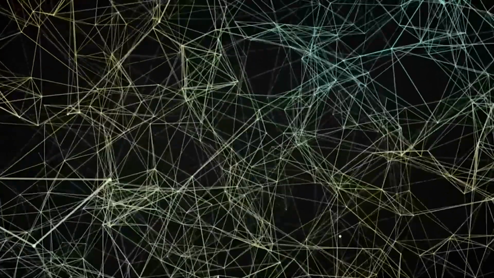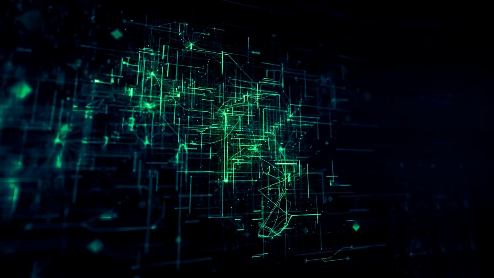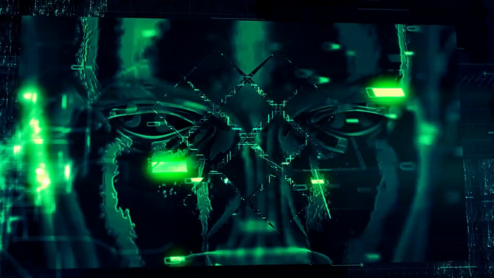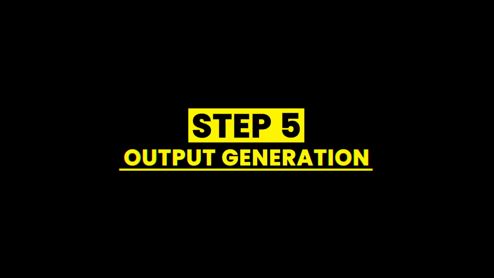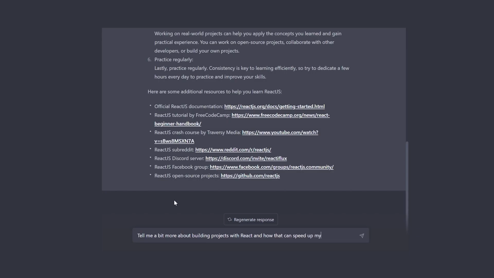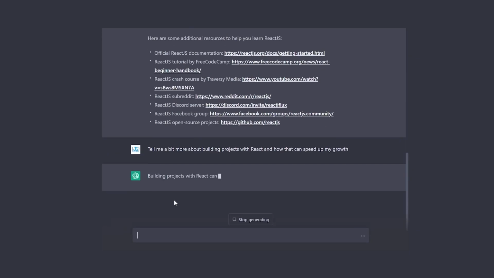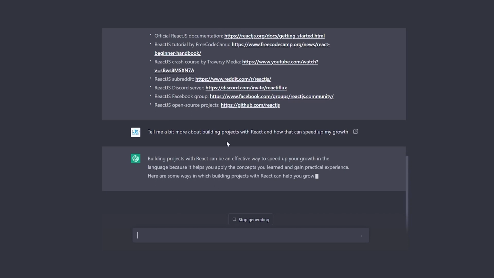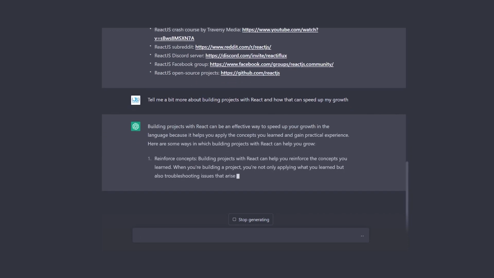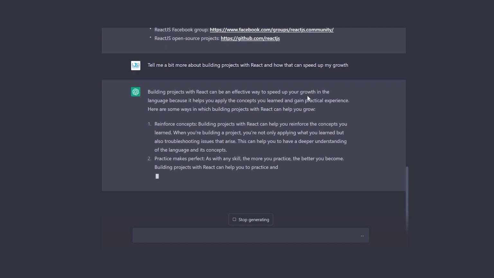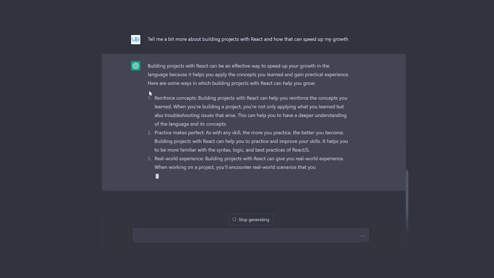Step 4. Neural network processing. After the input has been tokenized, it is now processed through several layers of neural networks to produce a set of output values. The output values of each layer are then passed on to the next layer, where they are further processed and refined. Step 5. Output generation. After passing through multiple layers of neural networks, the final output from ChatGPT is generated. This output is a sequence of words or subwords that form an in-depth and relevant response to the user's input.